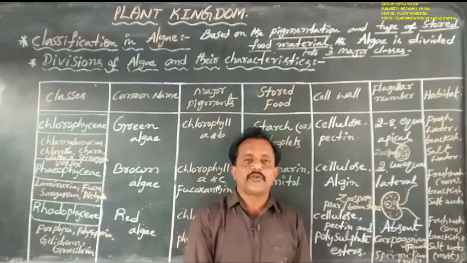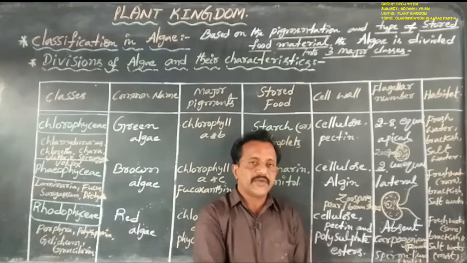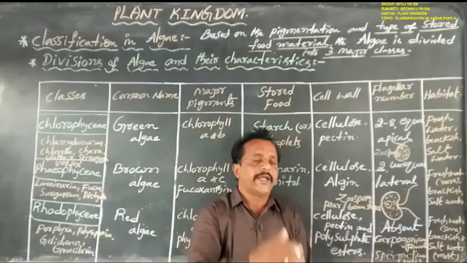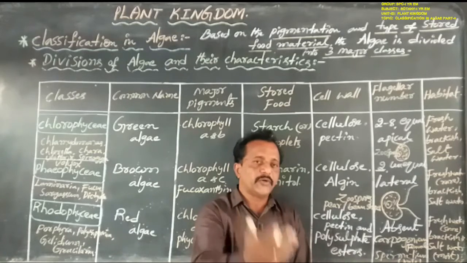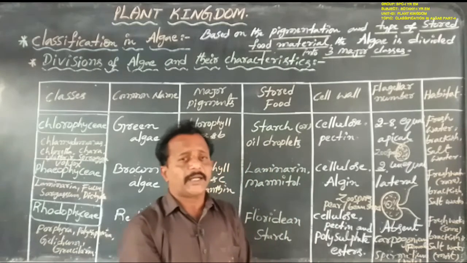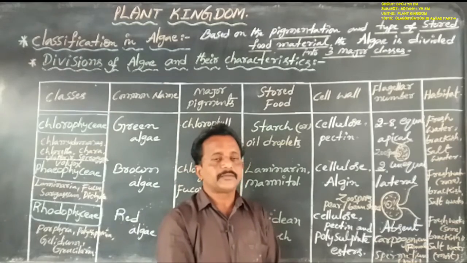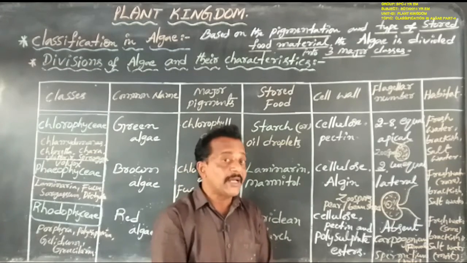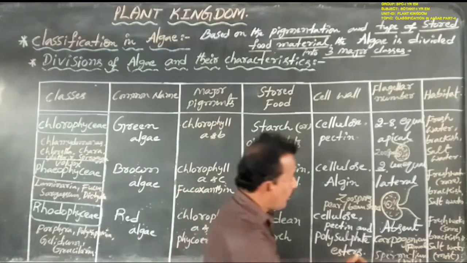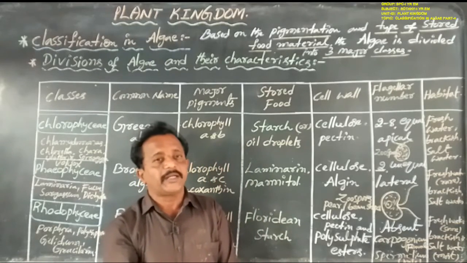In the members of Rhodophyceae, vegetative reproduction as well as asexual reproduction is clearly not shown, but sexual reproduction is clearly shown. Anyhow, asexual and sexual reproductive organs are both non-motile, not containing flagella. In this sexual reproduction, the non-motile female gamete is known as the carpogonium, and the non-motile male gamete is known as the spermatium. This is very, very important here.